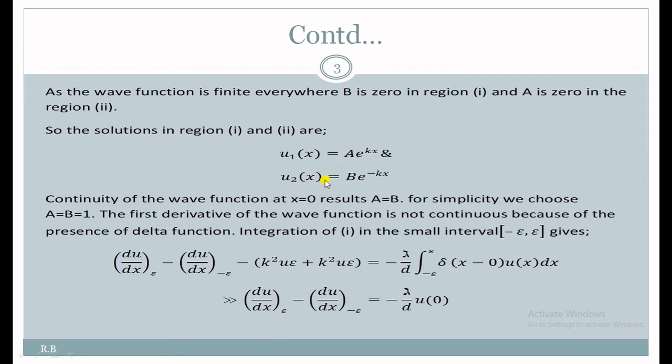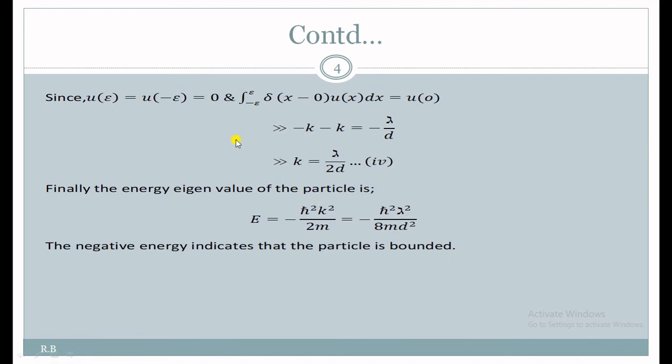Here b we have already assumed equal to 1, so d of e to the power minus kx by dx equals minus k e to the power minus kx. But x tends to 0, so here it would be minus k only. So du by dx at epsilon would be equal to minus k.